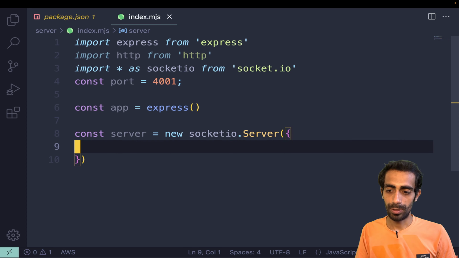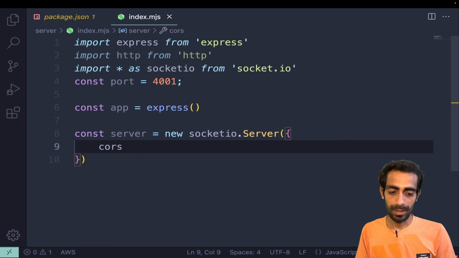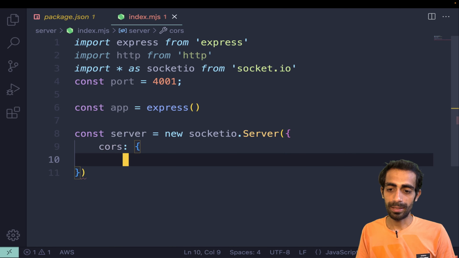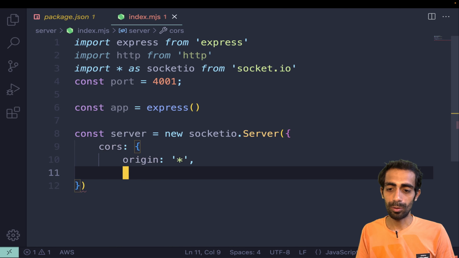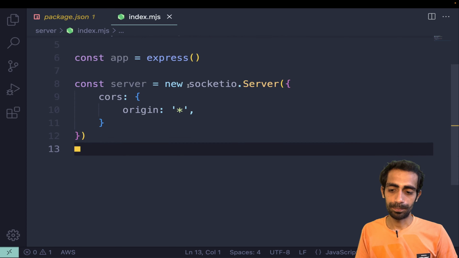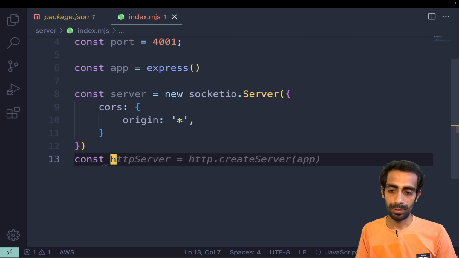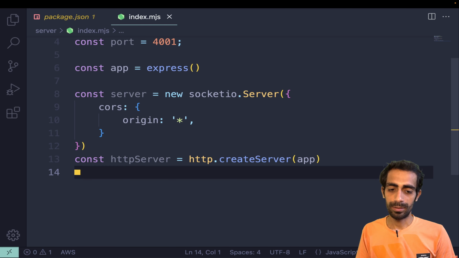Here I'll add cors if needed, with origin as star, or you can define methods like get and post, but I don't need to. The next step would be const httpServer, and this is it.